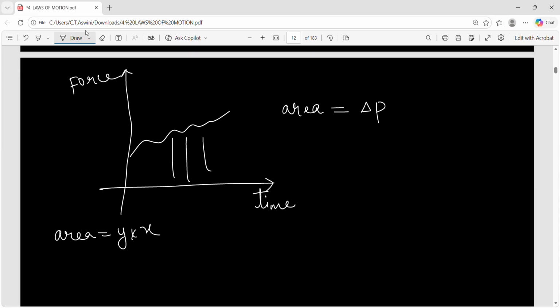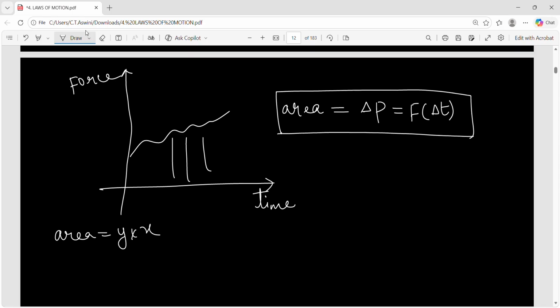So the y coordinate is force here and the x coordinate is time. So F into delta T. What is F into delta T? It is nothing but change in momentum. This is also important, the third formula. So if a graph is given, you can find out the change in momentum by taking the area of the graph, making sure that force is on the y-axis and time is on the x-axis.